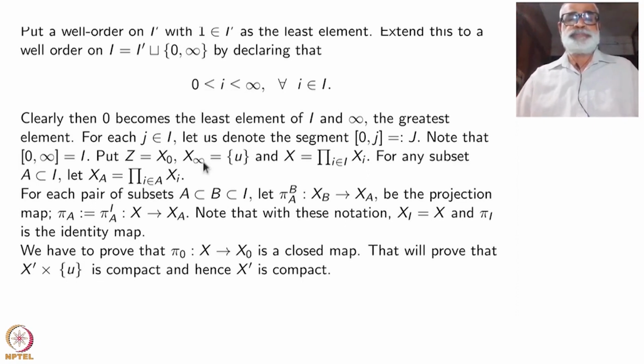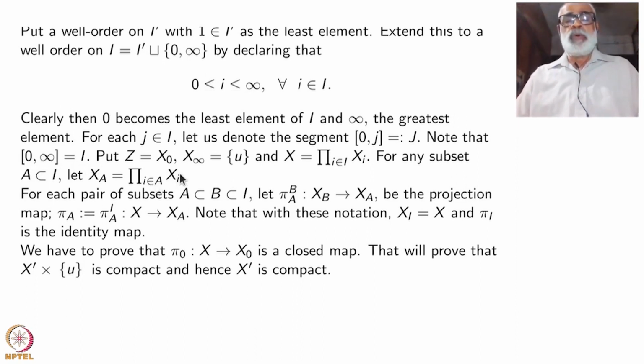That's all. Okay, now for each j inside I, let us denote the segment 0j, which means all elements between 0 and j, including 0 and j, by capital J. Note that 0 infinity is nothing but the whole space I.